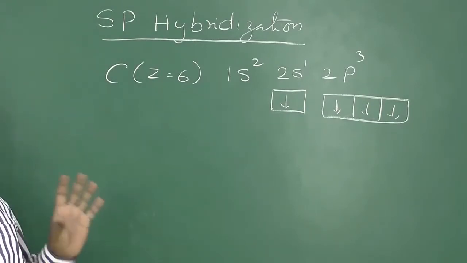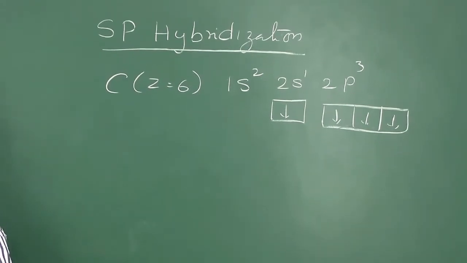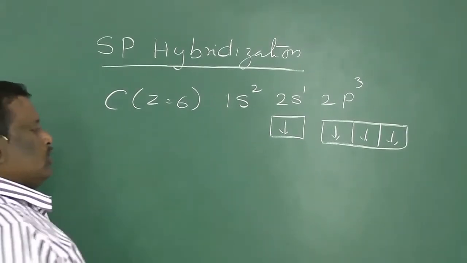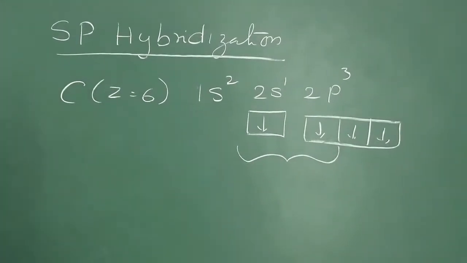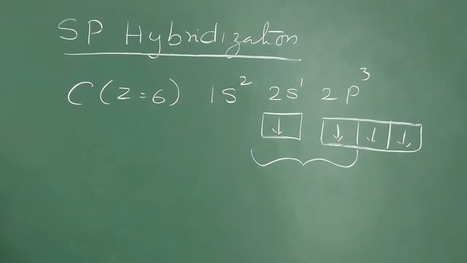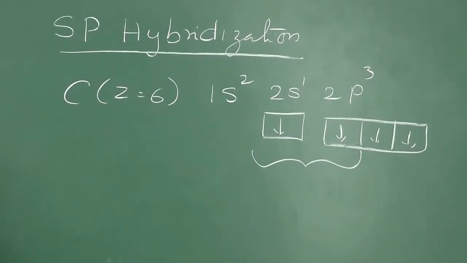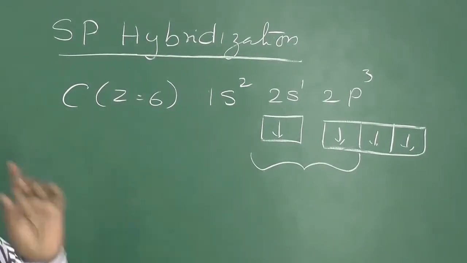Now, out of these four orbitals, only two orbitals, that is one 2s and one 2p, will take part in hybridization, and the rest of the 2p orbitals, though they are able to form bonds, do not take part in hybridization.